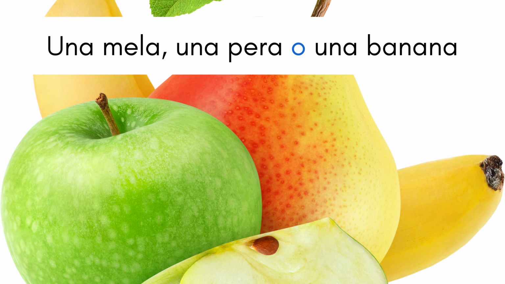Now, you'll notice that we use o at the end. If there is a long list, we don't have to say una mela o una pera o. We just use commas for the list and then put an o before the last term. You'll notice that in Italian, we don't use the Oxford comma. We don't put a comma just before the o.